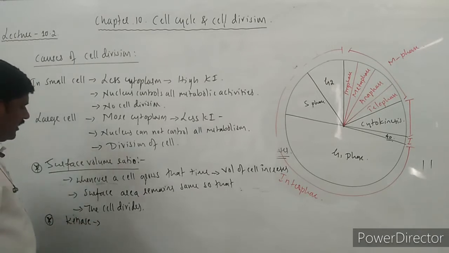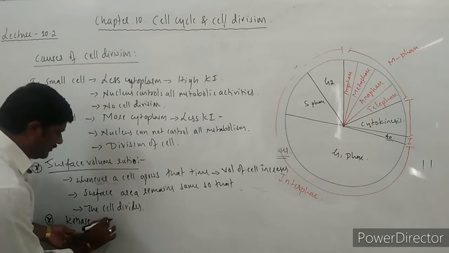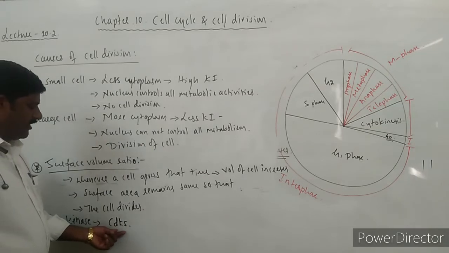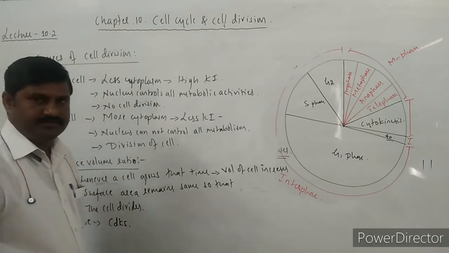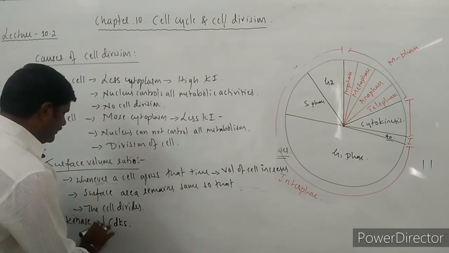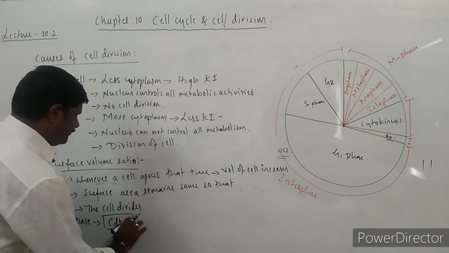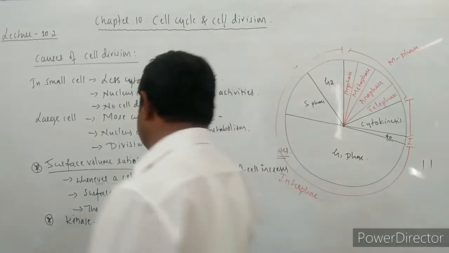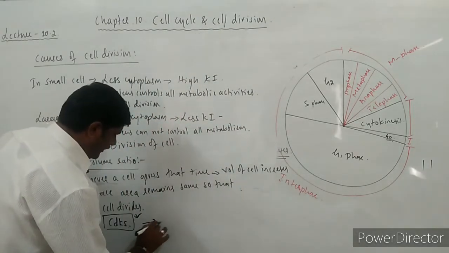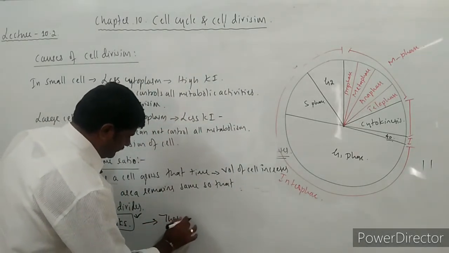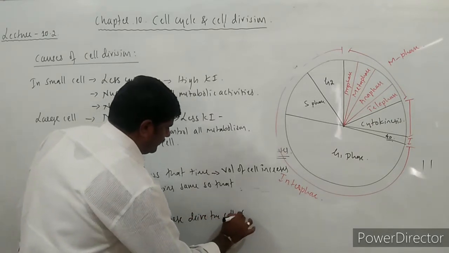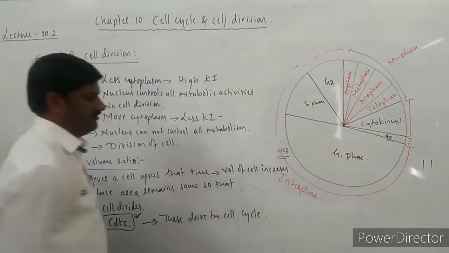I have already mentioned CDKs, cyclin dependent kinase proteins, right? So these are also driving the cell division or cell cycle. These drive the cell cycle also.